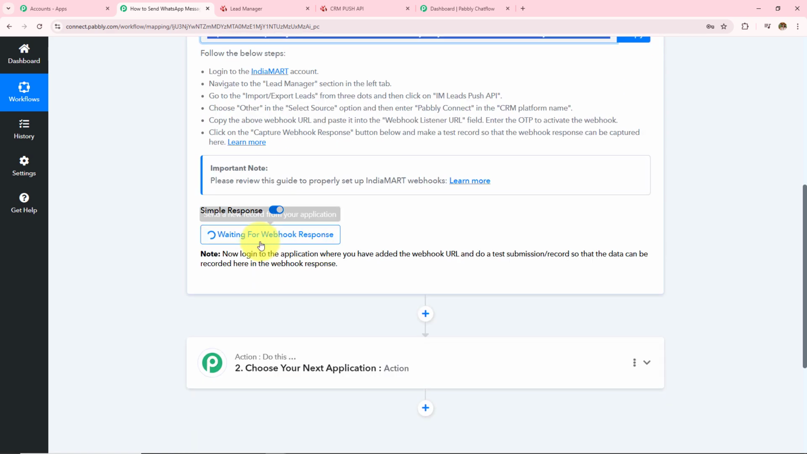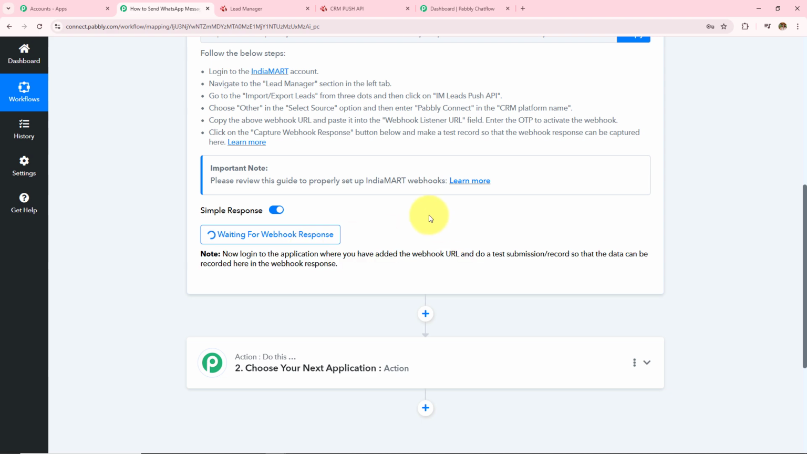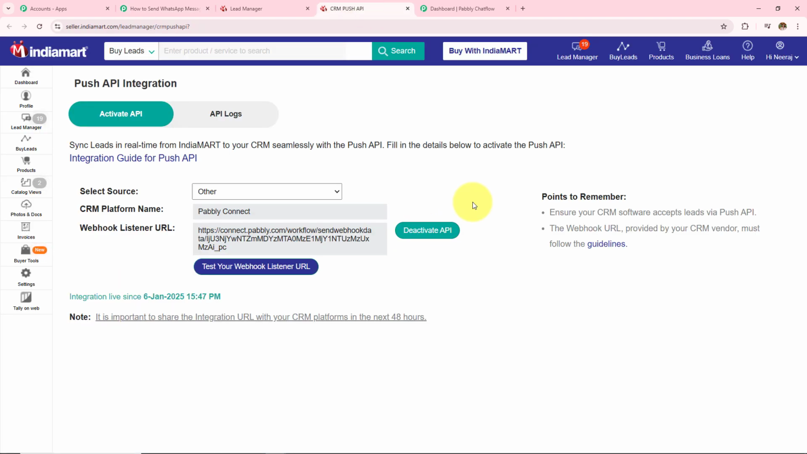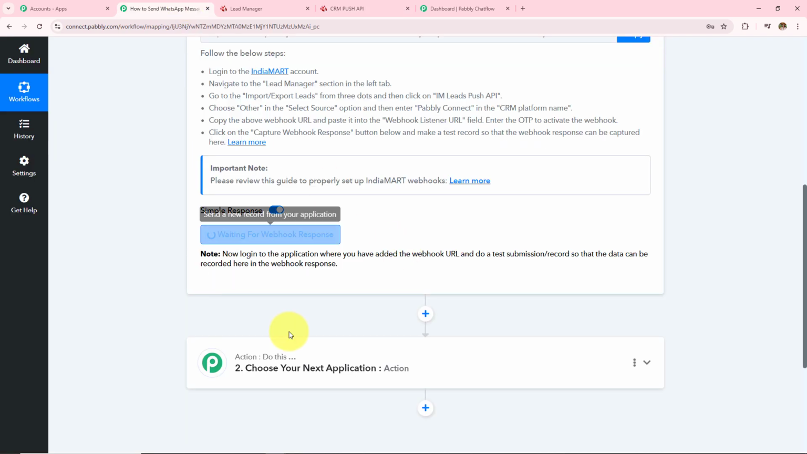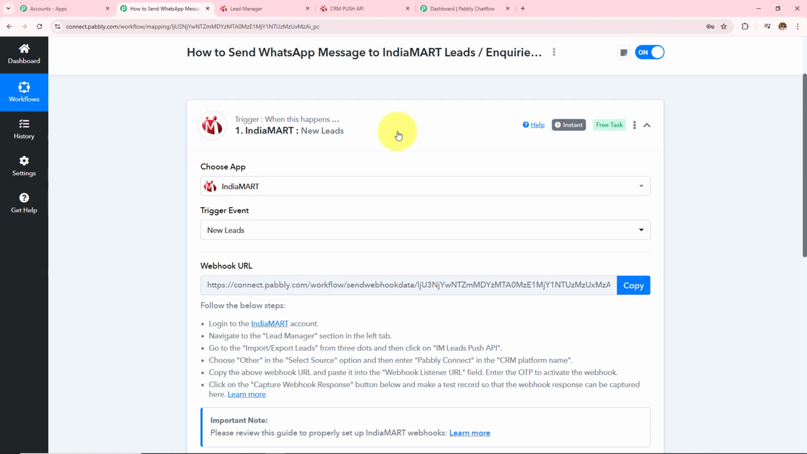If I scroll down, I can see this waiting for the webhook response, and under this it is written, now log into the application where you have added the webhook URL and do a test submission so that the data can be recorded here in the webhook response. This means, so as to get the webhook response over here in this workflow, I need to do a test submission so that the lead inquiry or the lead details is sent to my workflow. Now if Pabbly Connect captures that details here in this workflow, this means the connection setup that we have created with the help of this webhook URL between Pabbly Connect and IndiaMart is successful.